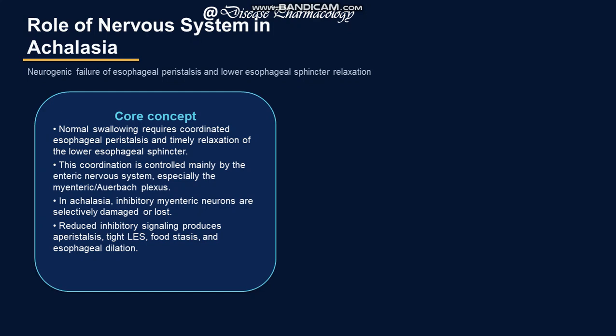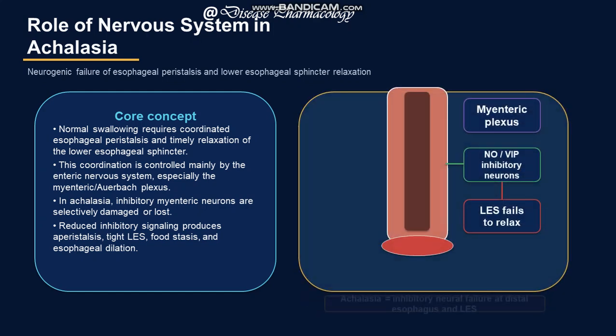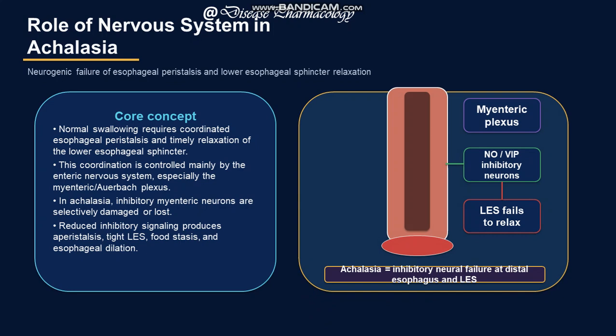The coordination is controlled mainly by the enteric nervous system. Inhibitory myenteric neurons are selectively damaged or lost. Reduced inhibitory signaling produces loss of peristalsis, a tight LES, food stasis, and esophageal dilation. That is the image showing achalasia and inhibitory neuronal failure at the distal esophagus and LES.